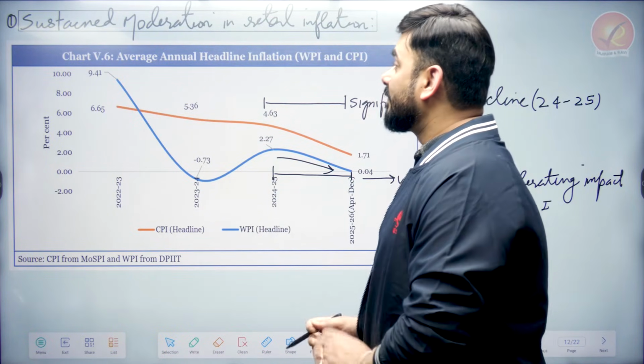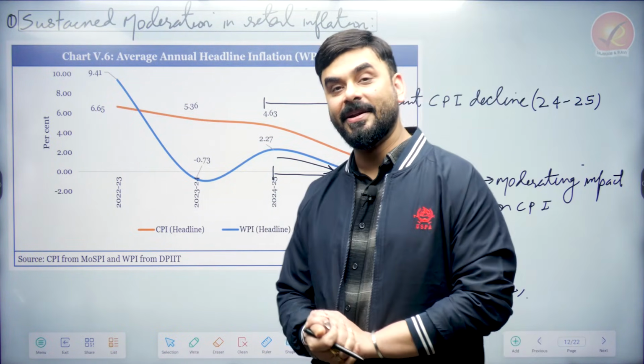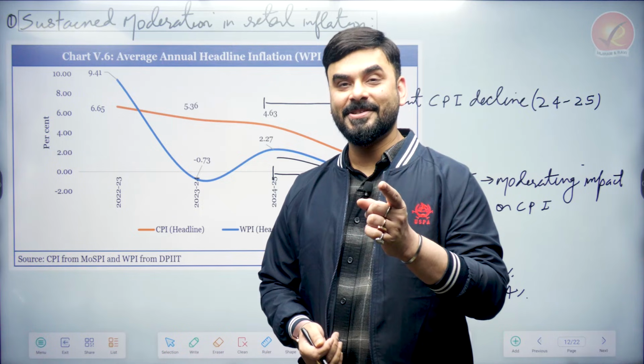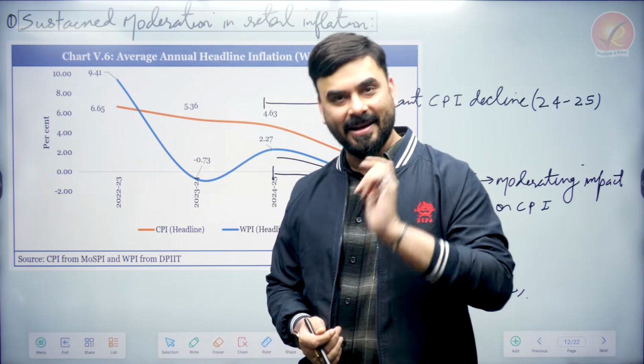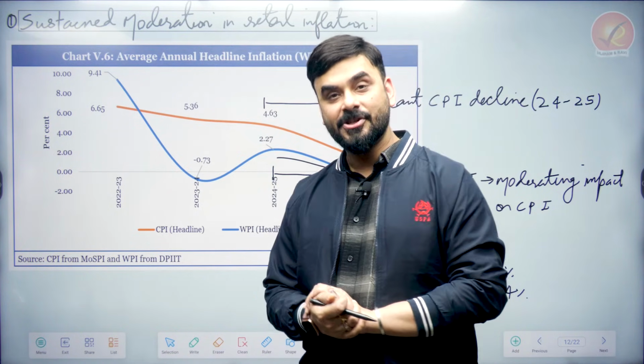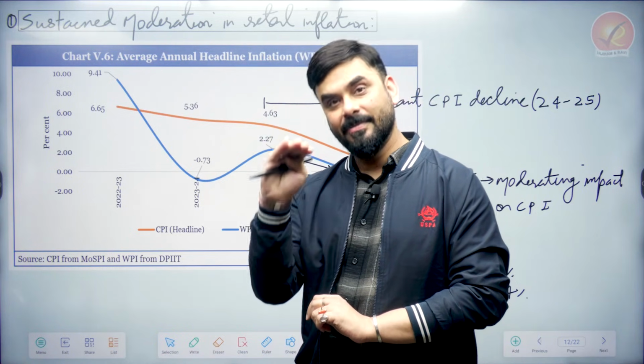So the first point is called sustained moderation in retail price. What is the meaning of retail price? We already discussed it. Retail means CPI headline. And it says sustained moderation. Moderation means earlier it was high, now it is coming a little down.